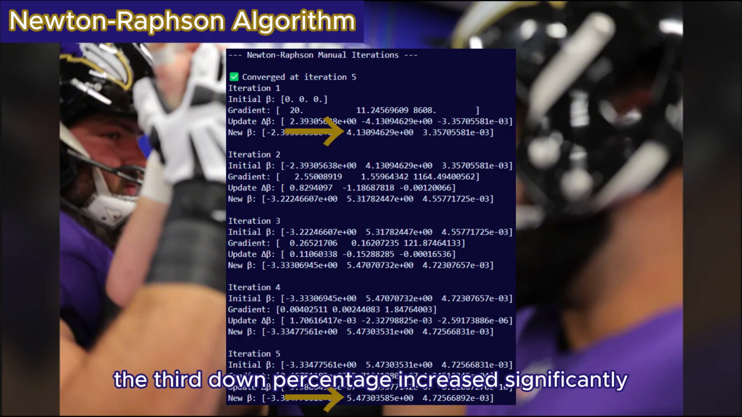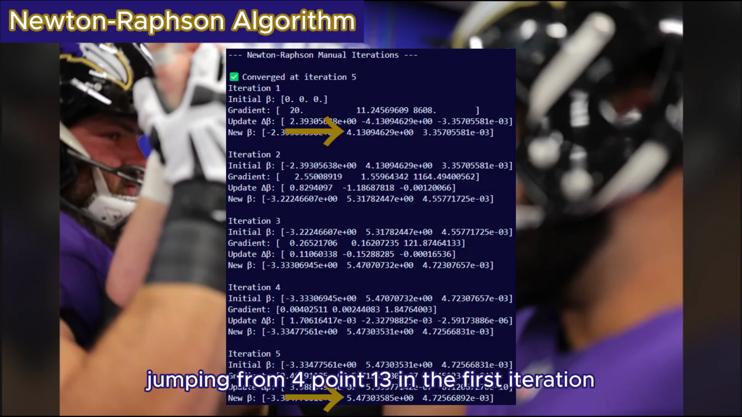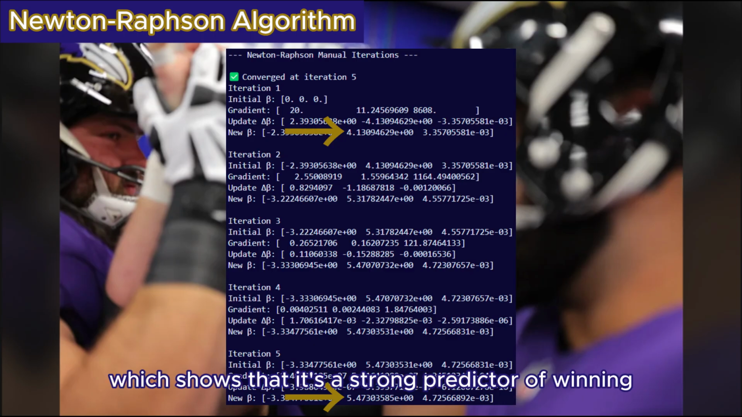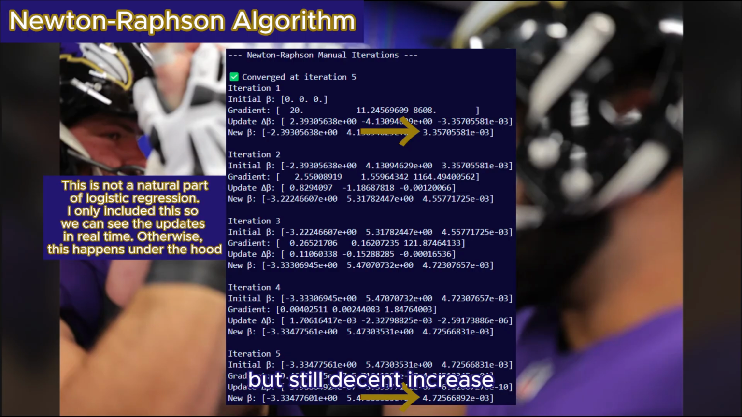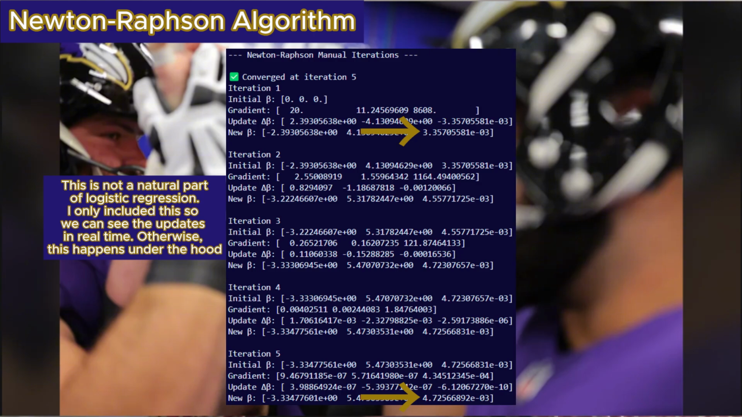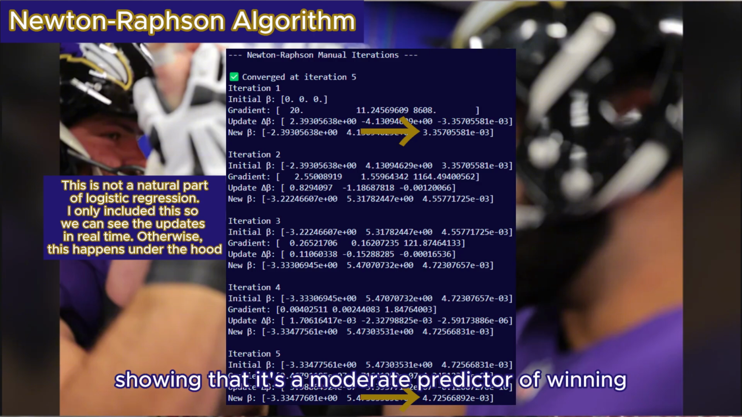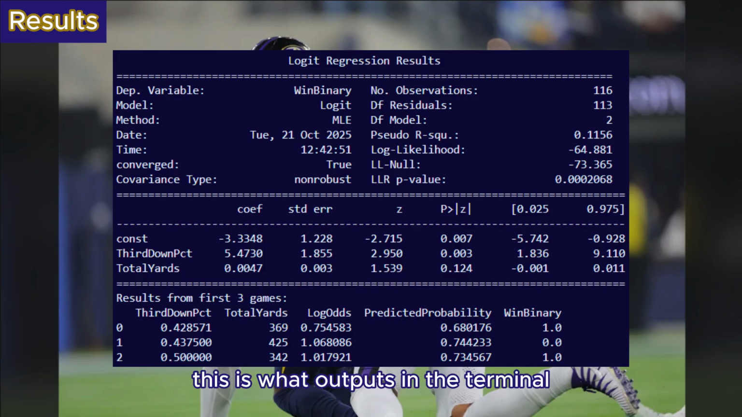Beta 1, the third down percentage, increased significantly, jumping from 4.13 in the first iteration to 5.47 in the final iteration, which shows that it's a strong predictor of winning. Beta 2, total yards, had a lesser but still decent increase from 3.35 to 4.72, showing that it's a moderate predictor of winning. This is what outputs in the terminal after running the script.